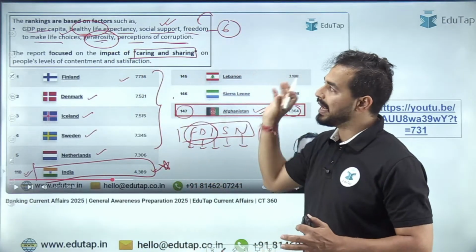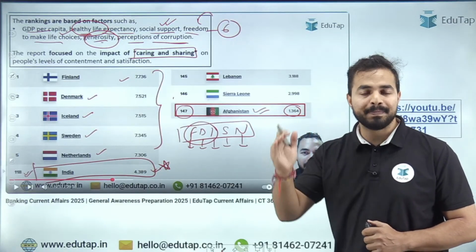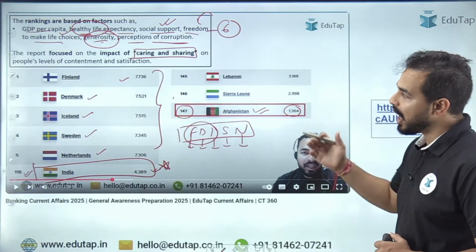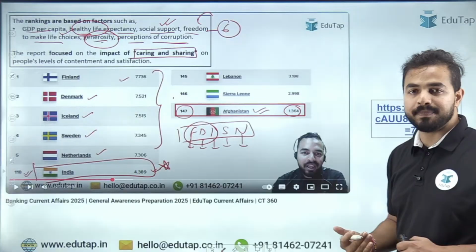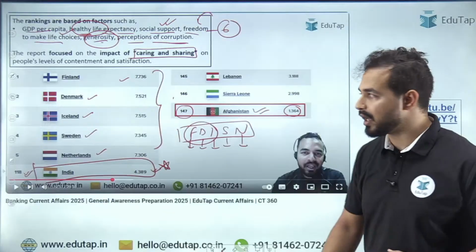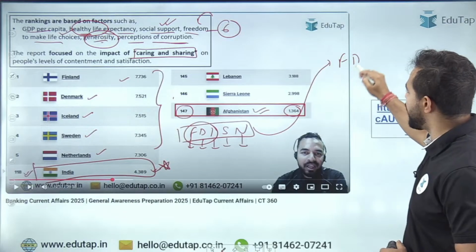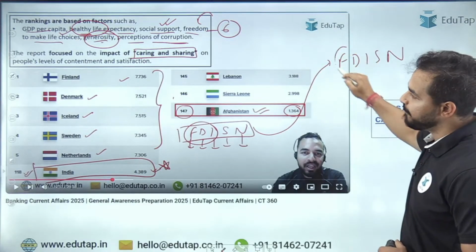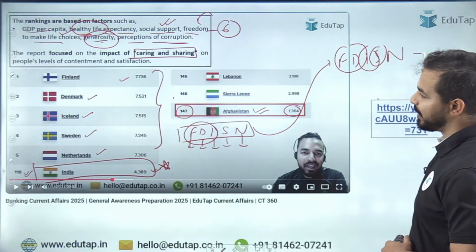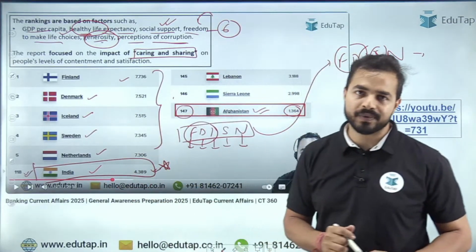तो इन सभी से मिलाकर, on the basis of these factors, we have tried to identify the happiness level of the people living in the countries with the help of World Happiness Report. और अगर हम बात करते हैं कि how exactly we can basically remember the name of the countries which are the top 5 performers, क्योंकि एग्जाम में top 5 performers की बात भी की जाती है, right? तो यहां पर आप देख सकते हैं, I gave you a way that is FDISN. F for Finland, D for Denmark, I for Iceland, then we are having S for Sweden and N for Netherlands. और इंडिया की बात की जाए, इंडिया वाज ऑन द 118th पोजीशन दैट वी हैव ऑलरेडी कवर्ड हियर.